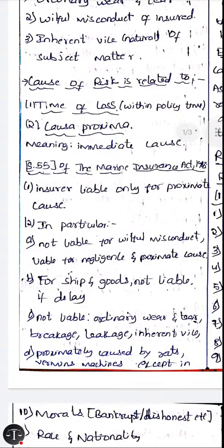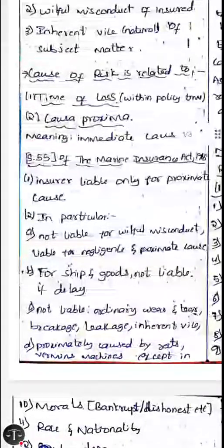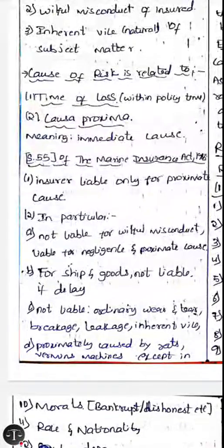The next is that for ships and goods, the insurer is not liable if there is delay. If the insurance is taken for a ship and the ship is delayed in its departure or arrival time, the insurer is not liable, as the risk is not triggered at that time. The insurer is also not liable for ordinary wear and tear, breakage, leakage, and inherent vice, or for damage proximately caused by rats and vermin. So if the subject matter is destroyed or damaged by rats biting it, the insurer is not liable.